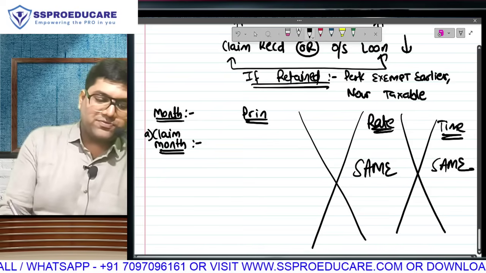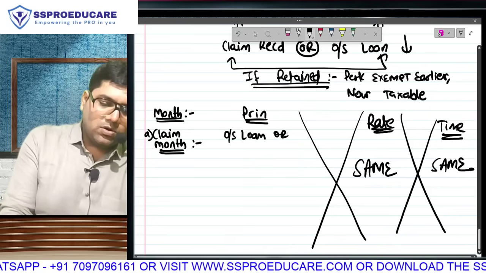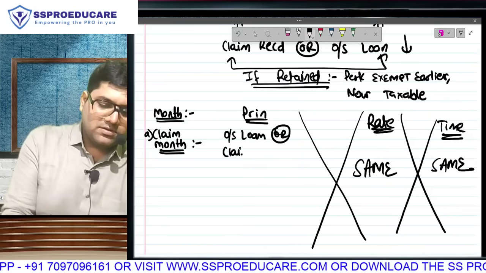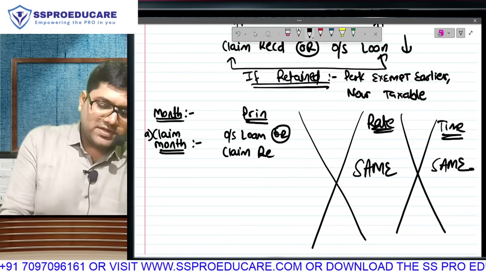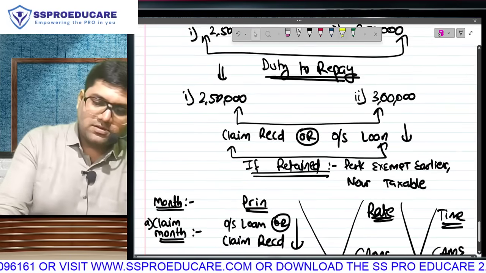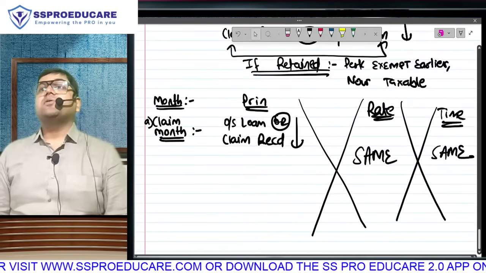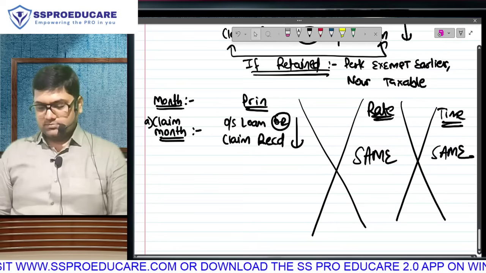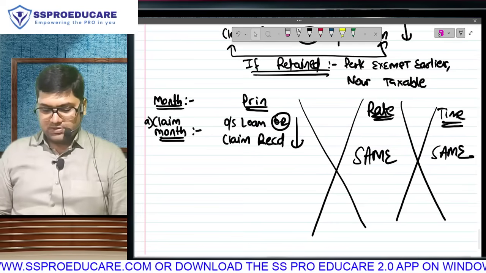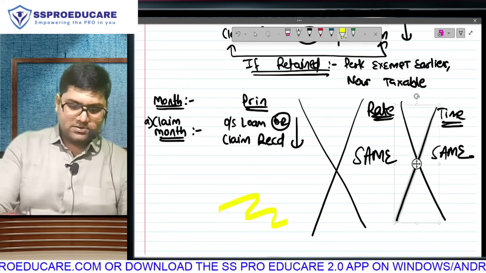What will be the principal of this month? The outstanding loan or the claim received, whichever is lower. Do you remember what was the duty to repay? Exact same amount will become the principal of the claim month.